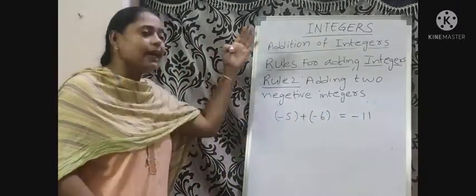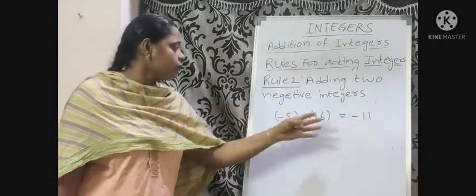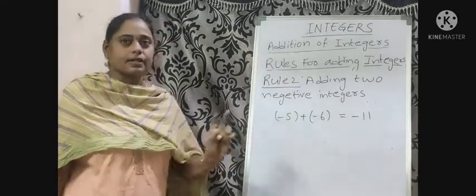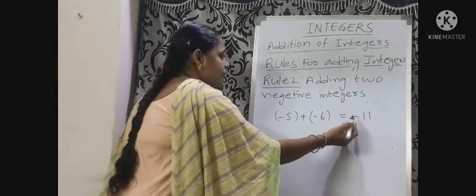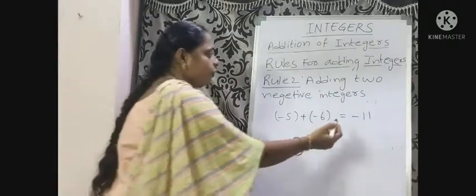So, how can we add two negative integers? First, we add the two integers. What are the two integers? 5, 6. 5 plus 6 is 11. Now, place the negative sign before the result, that means before 11.